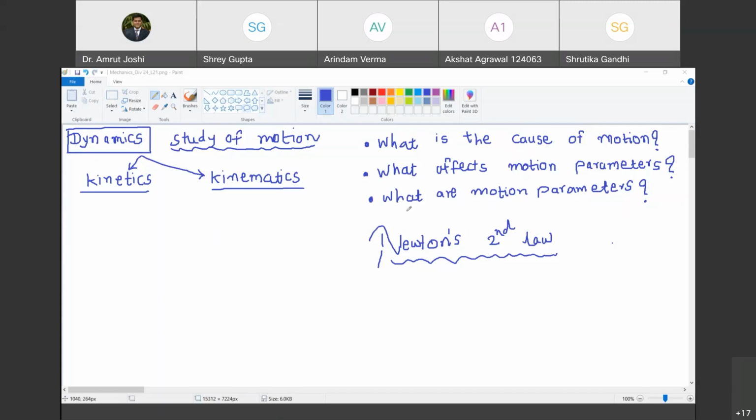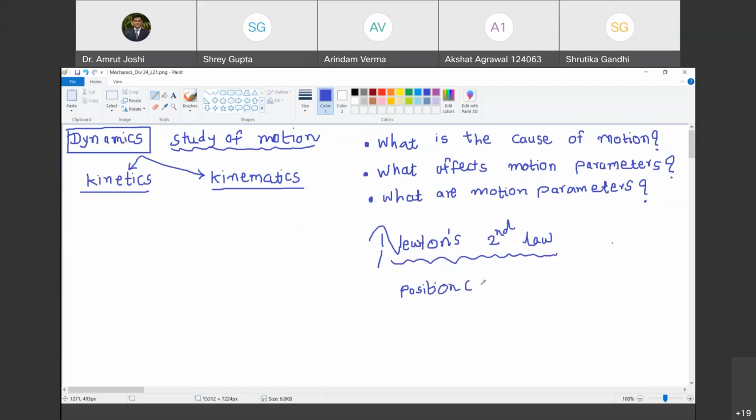Okay, so the first question, what are the motion parameters that we typically are interested in? If you see a moving body, what is it that you are interested in? Tell me. Sir, direction and magnitude. Of what? Direction of the motion. You are trying to tell me that we are interested in the position of an object at a given instant of time? Yes, sir. Are you with me?